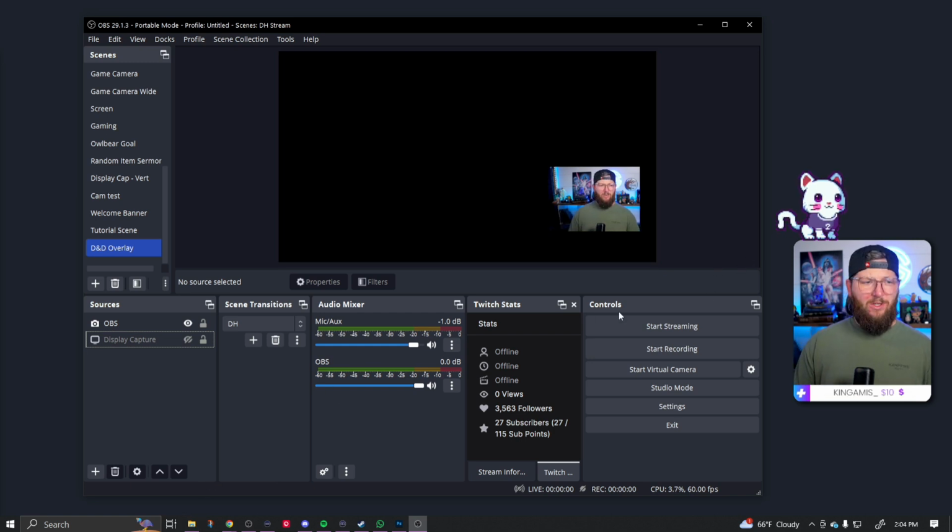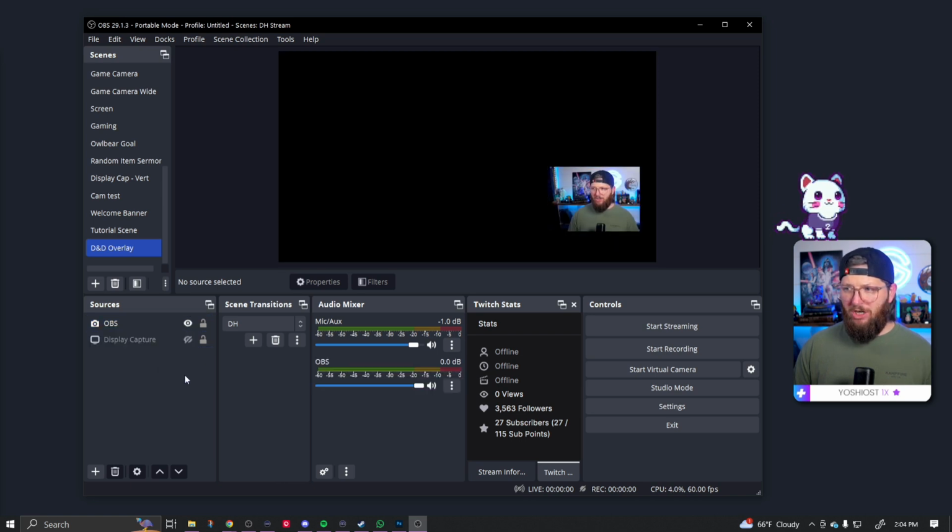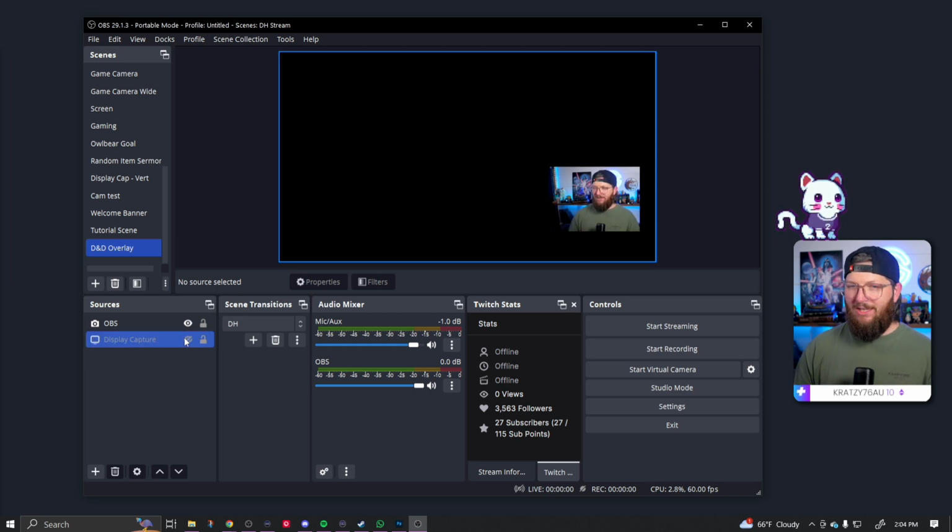So now we're starting with a fresh scene of OBS. I have just my camera in here is all I have. I would have a display capture going, but I don't want to, because OBS pops up a million of those right there. I hate looking at that.